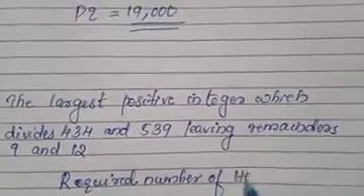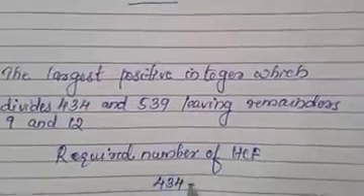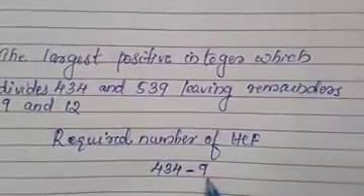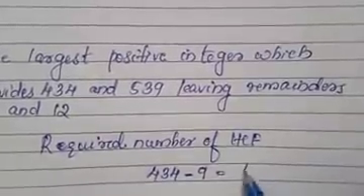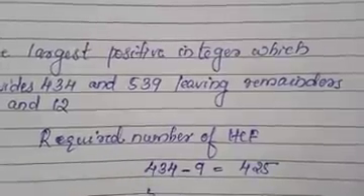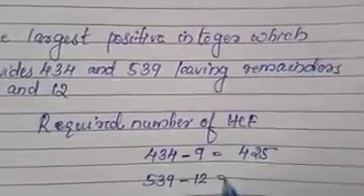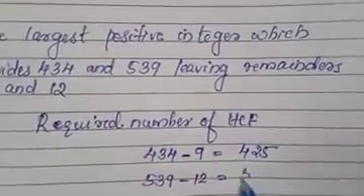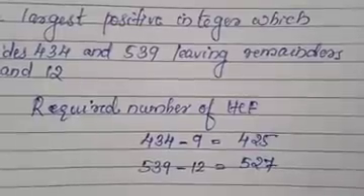The first one is 434, we should subtract 9 because the remainders are 9 and 12. First we subtract 9 from the first number, we will get 425. Then the next number is 539, subtract 12, we will get 527. Understood?